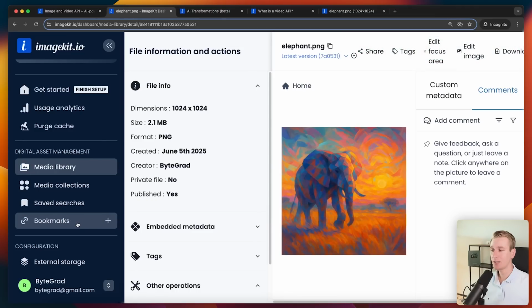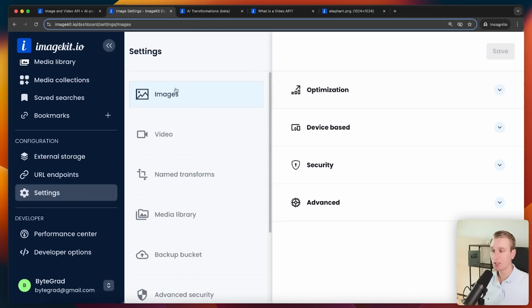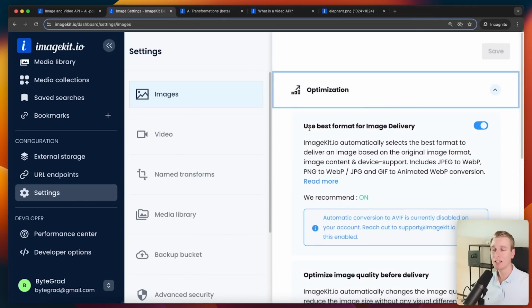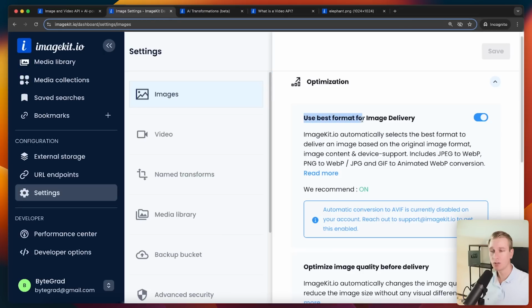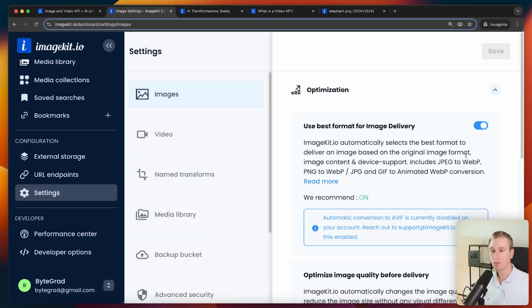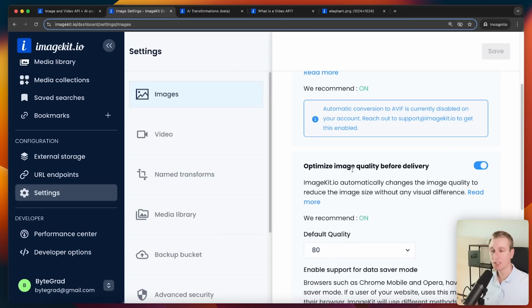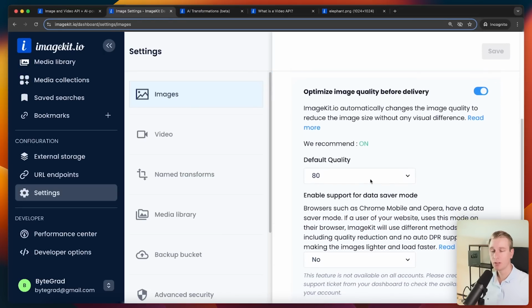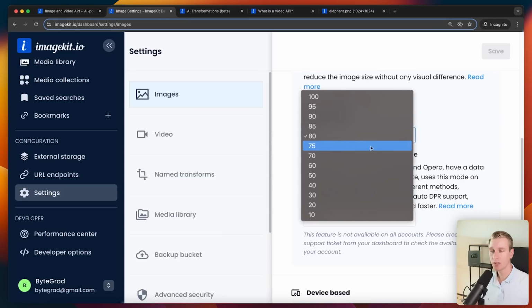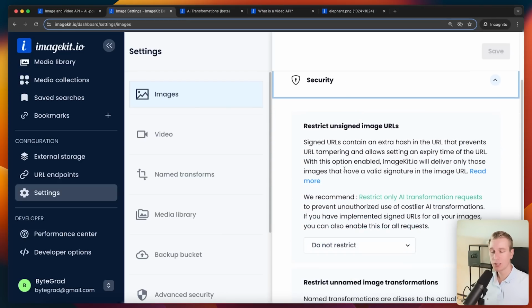I can actually decide here in the settings if I want to change that. So here under settings, images, I can decide how it should be optimized. So because I toggled this on, it will actually use WebP, for example. It may actually optimize the image quality even further. The default quality is 80, but we can change that if we want. And we have a lot of other options here as well, including signed URLs for some additional security.